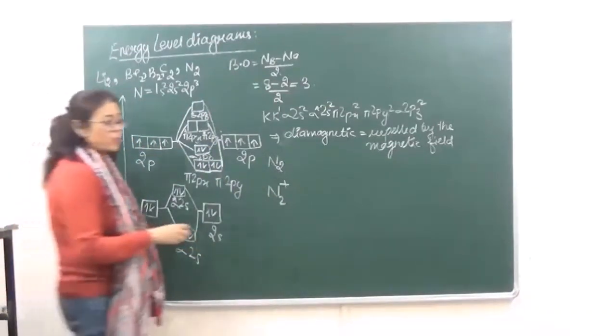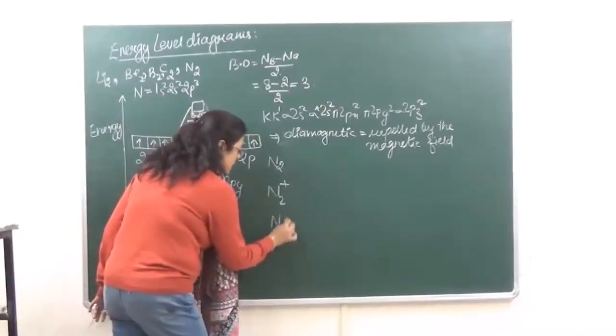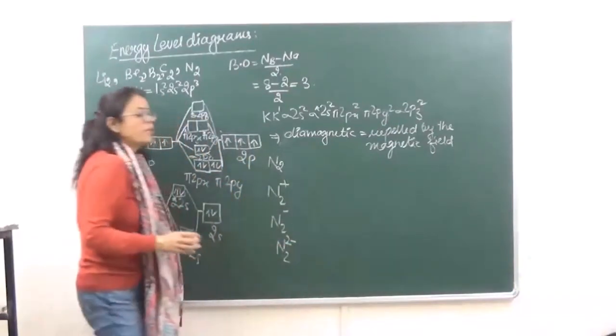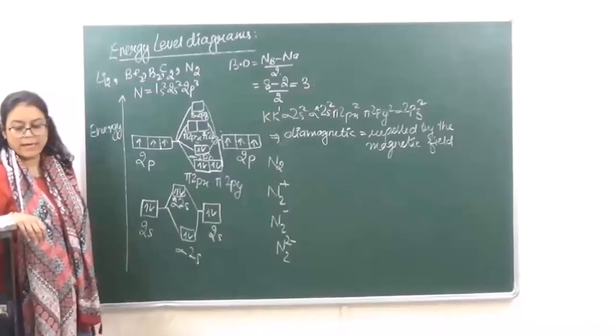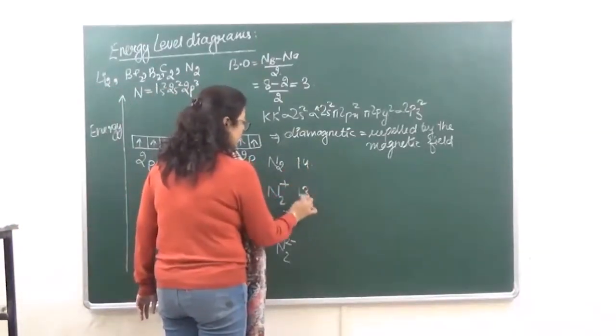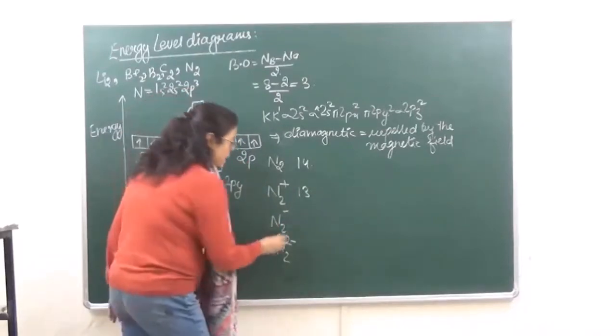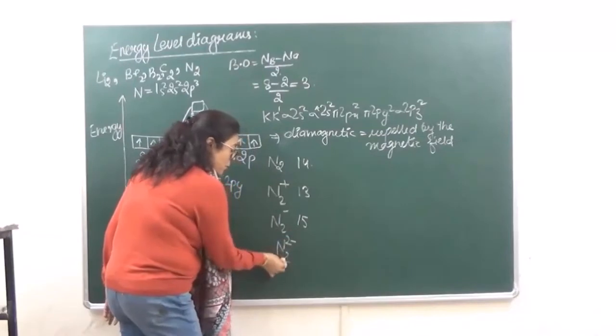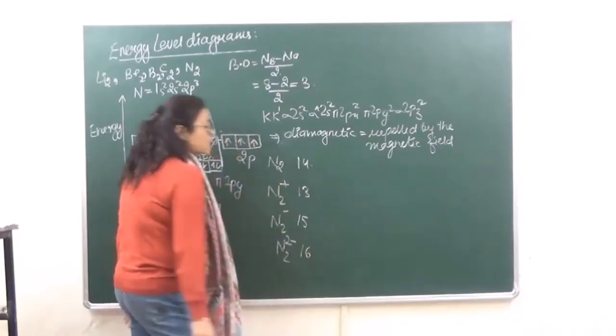Third one is N2 negative and N2 2 negative. Right? Now the number of electrons in this case is 14, in this case 13, in this case 15, and in this case 16.